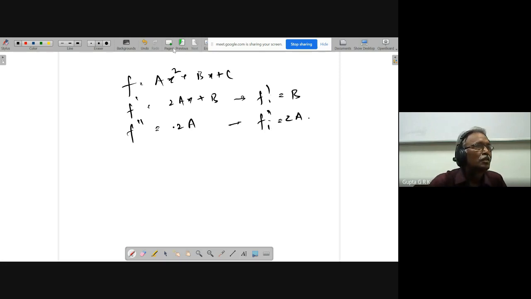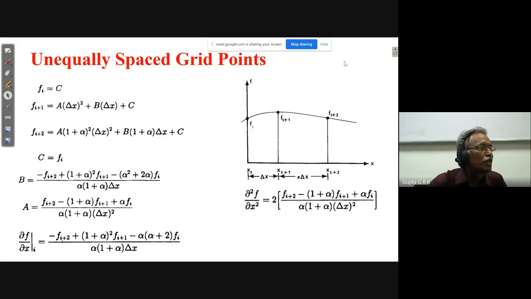Okay, so that we know. So f dash i, this b itself will become this. And 2 times this a will become the second order derivative. Okay, so this is the way we get. Again, you can check if alpha equal to 1, then it will become the equally spaced grid points case, so it should tally with that. Okay, that is the way we can do for unequally spaced grid points also.